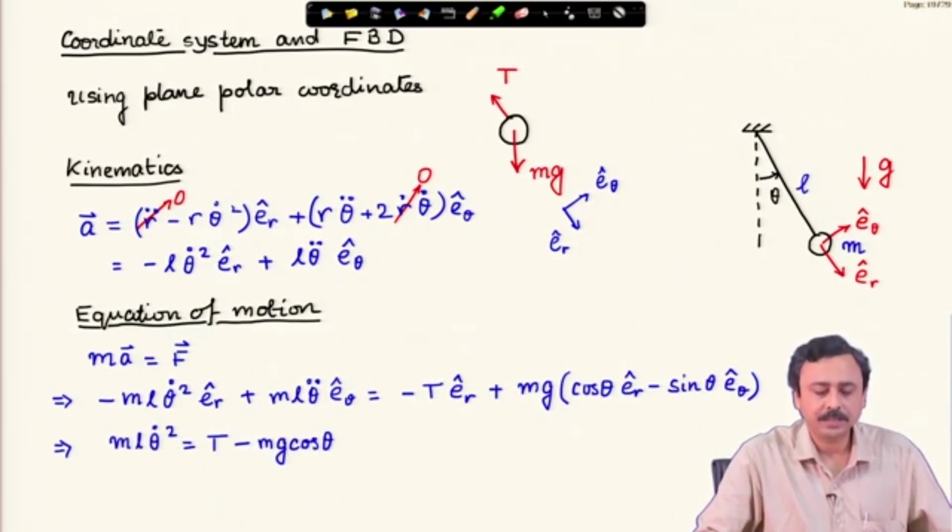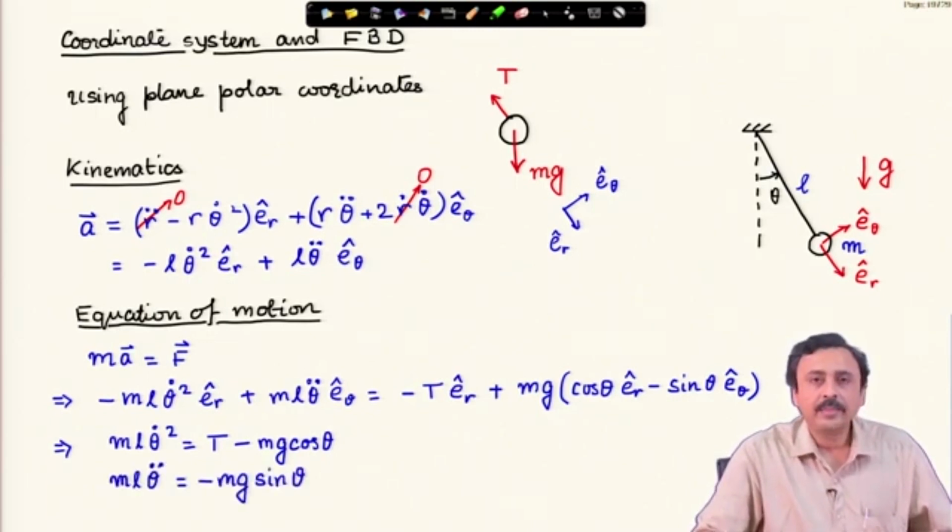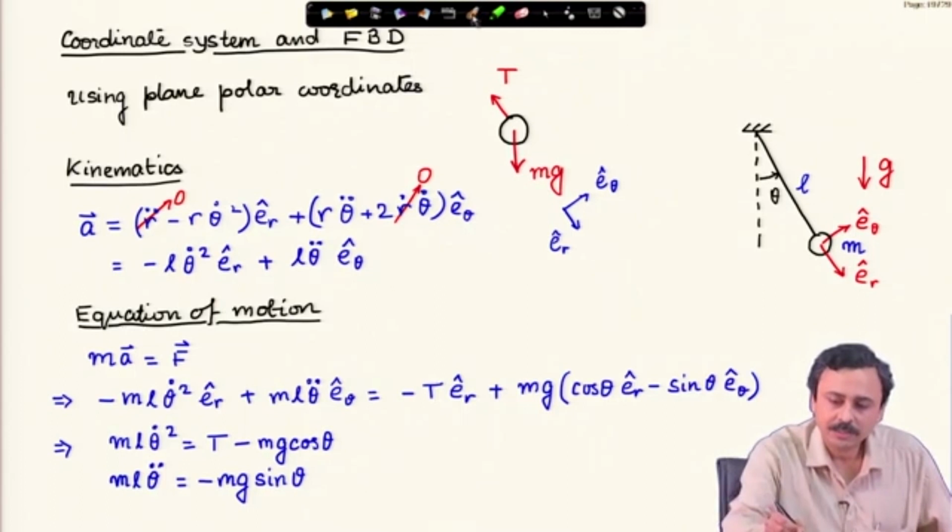This is the equation that follows if you match ER coefficients from both sides. On the left hand side it is minus m l theta dot square. That minus I have cancelled out, I have made a simplifying step, I have reversed all signs. The second equation follows from E theta.